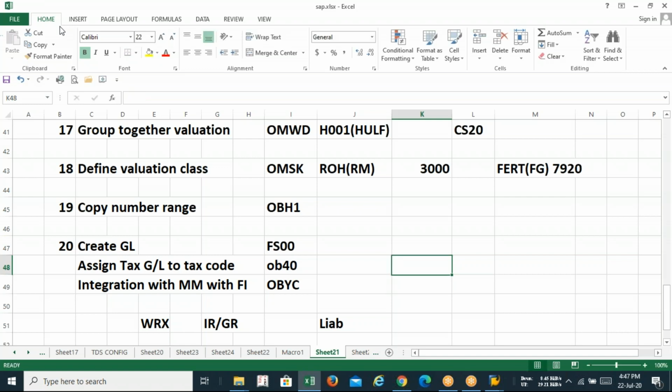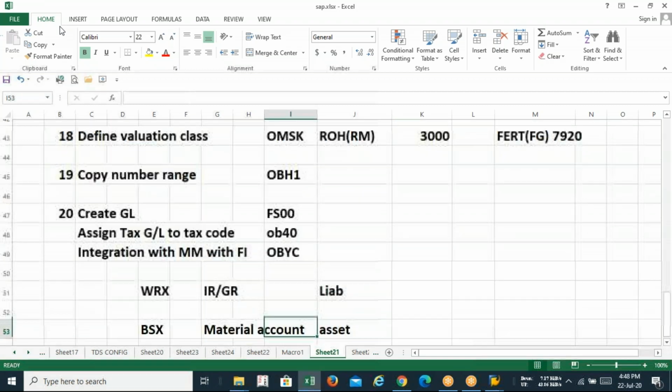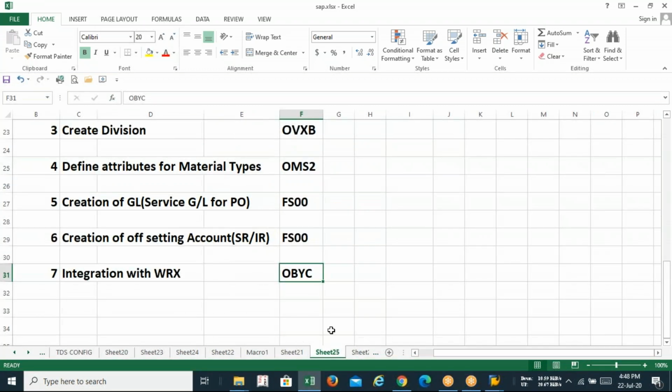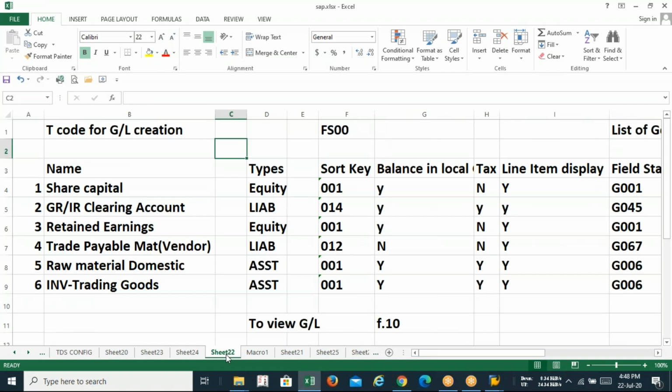Okay. Guys, did you create the GL, material GL and GRIR? I have given you the task in classes 2, 3, 4 before. Create the GL in your company code, and I have given you the list. Okay, this GL you have to create. I think you have remembered the list of GL. And I told you please create this GL.